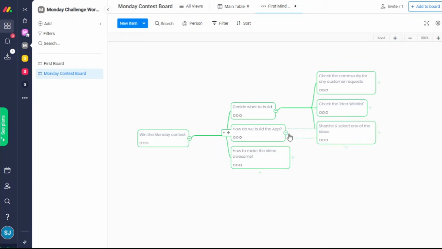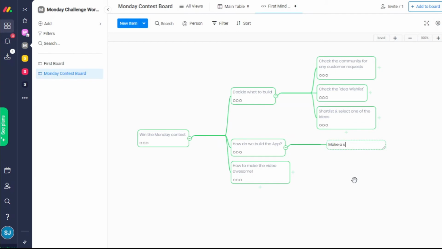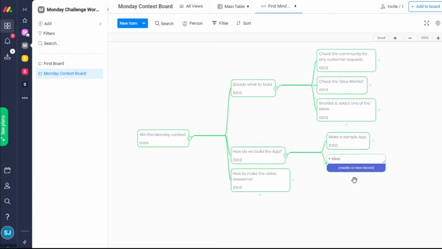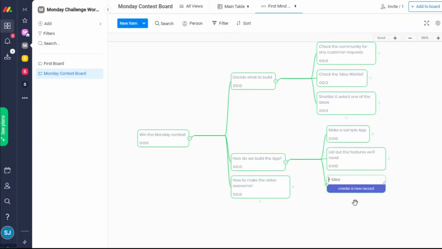To build the app, we make a sample app using the Monday framework. Then, we list out all the features that we need to build in our app. Once we have this list, we need to build these features into our app.